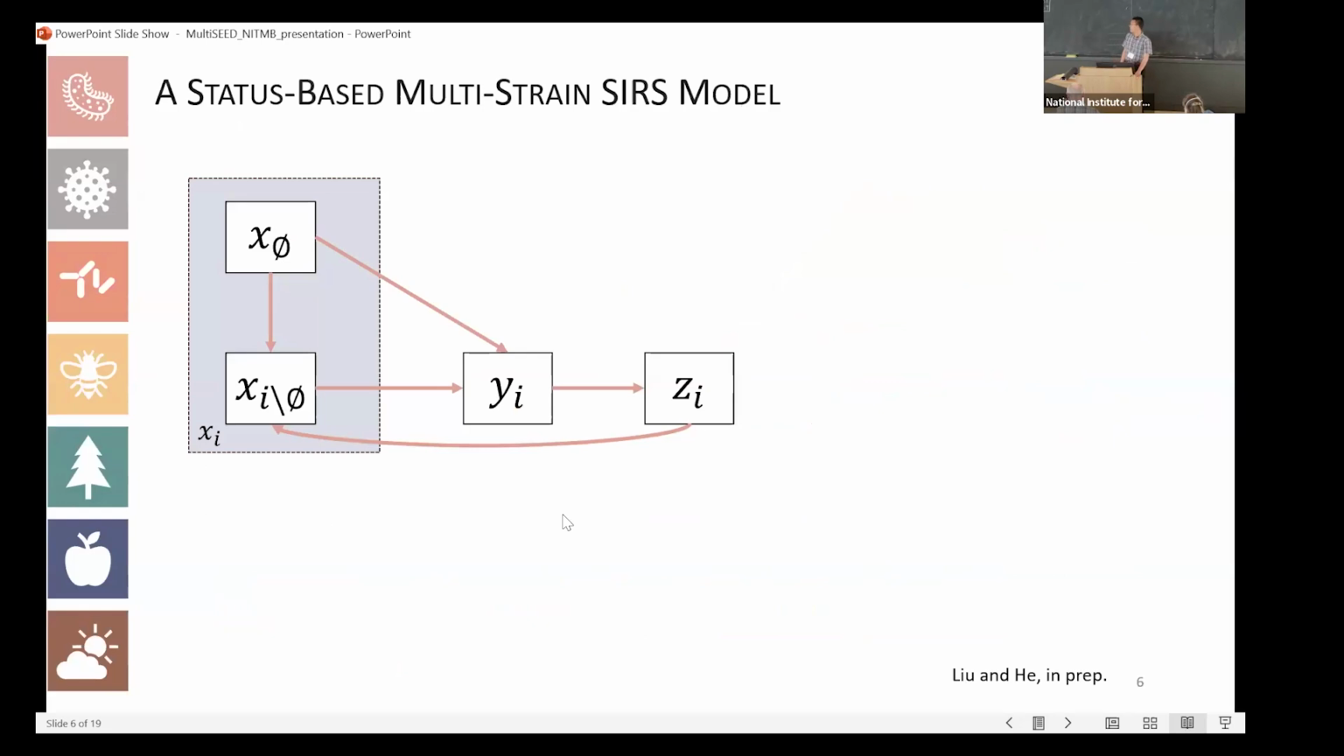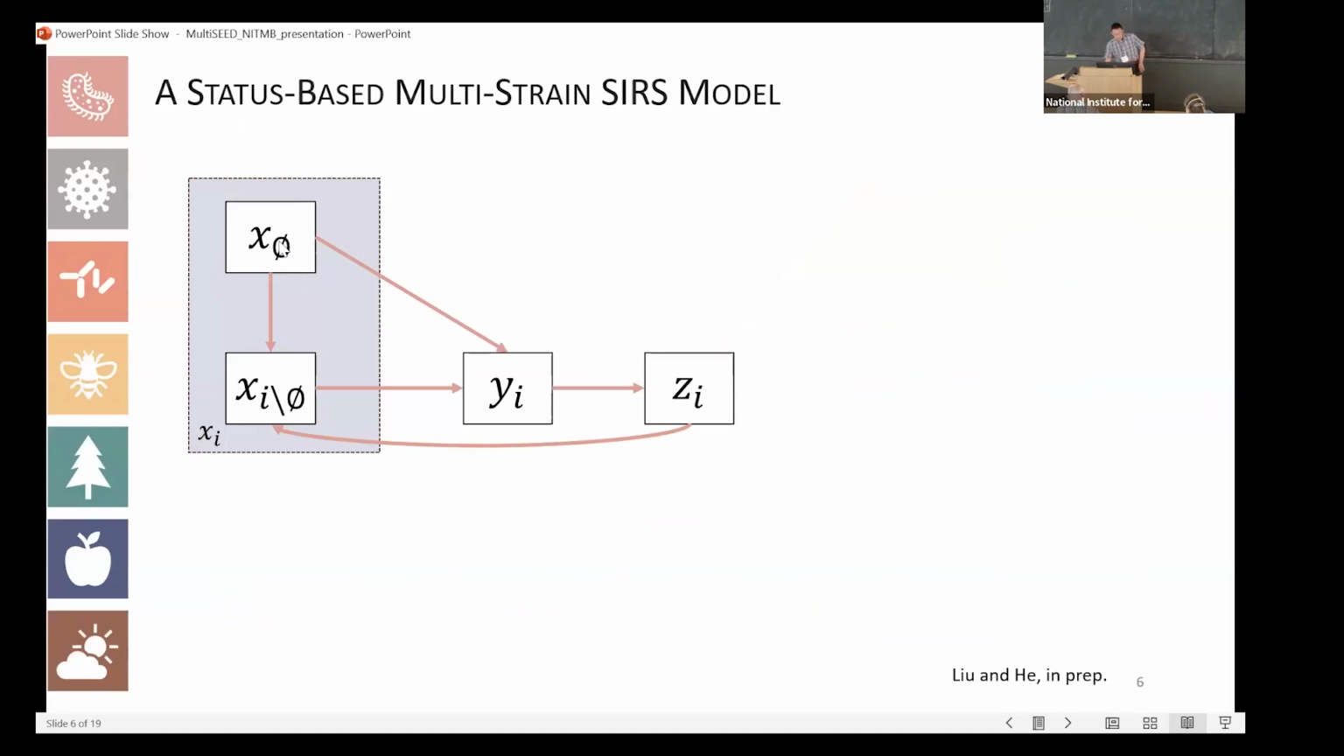I will start with this model structure. It is actually a status-based model, but it is derived from the very basic and classic SIRS model in infectious diseases. So here we see this Xi means the susceptible host to strain i, and we are assuming multiple strains and they are having competition.